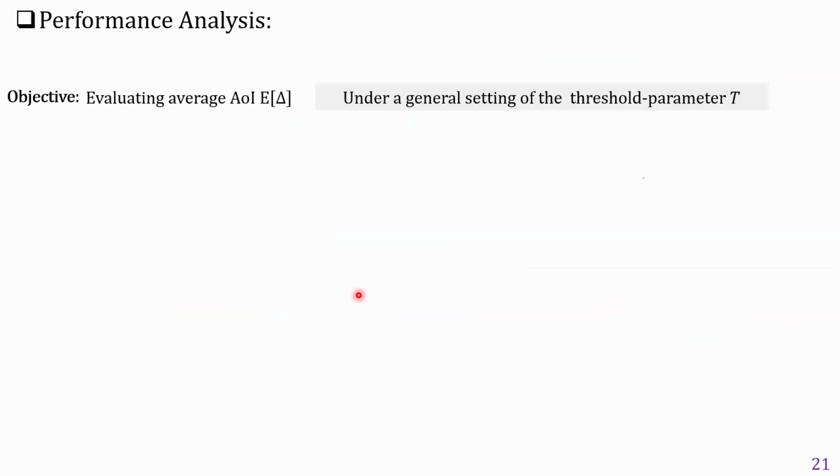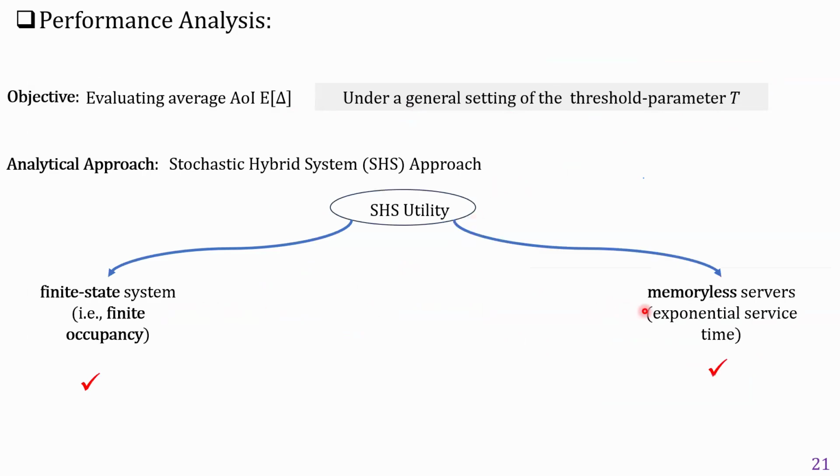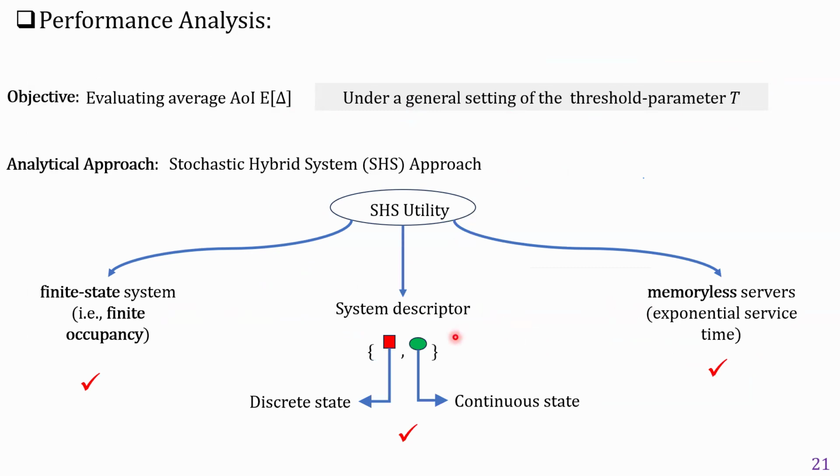For our performance analysis, we evaluate average age of information under a general setting of the threshold parameter T. We deploy the stochastic hybrid system approach, which is most commonly used for finite state systems, memoryless servers, and when the system descriptor is a hybrid of discrete and continuous components.